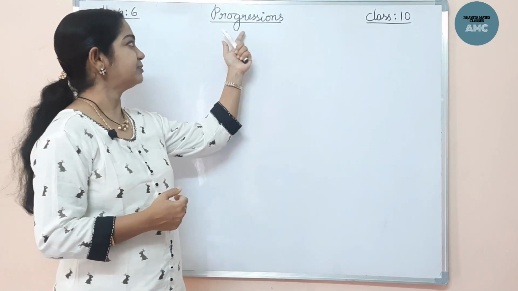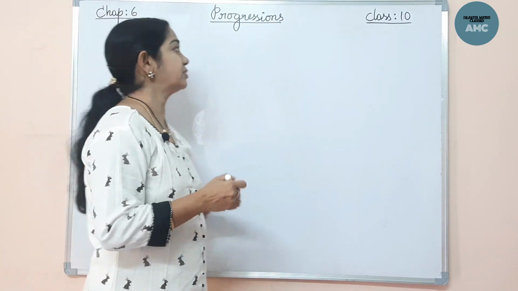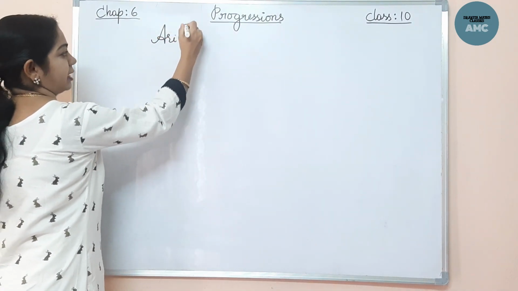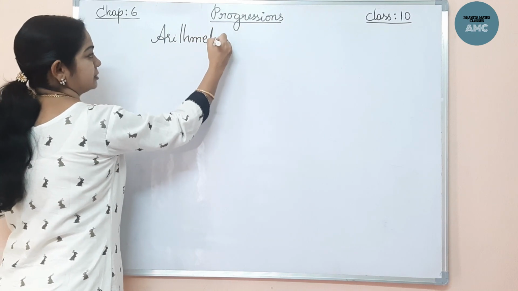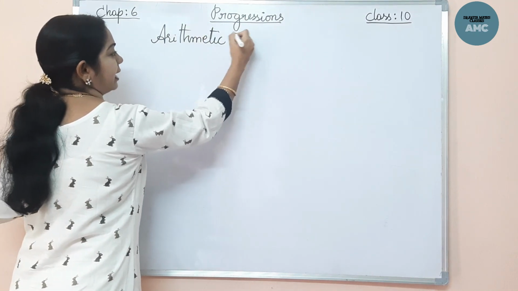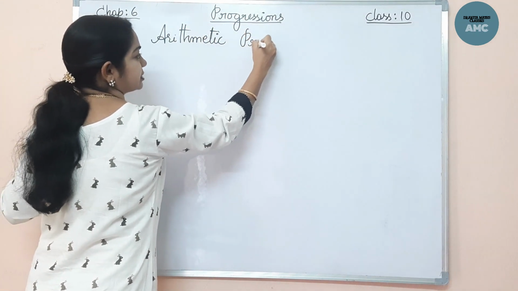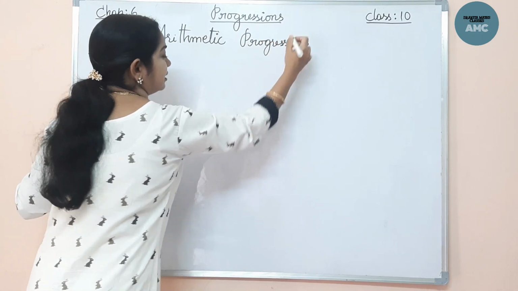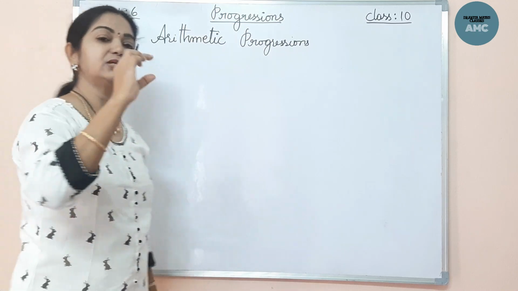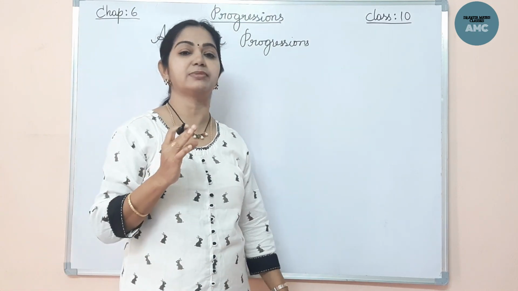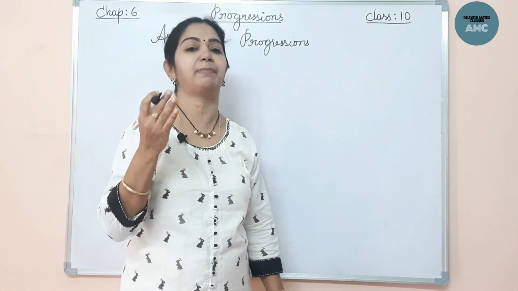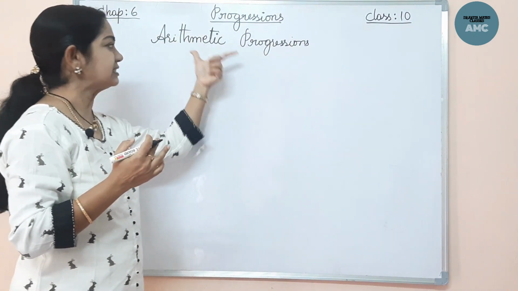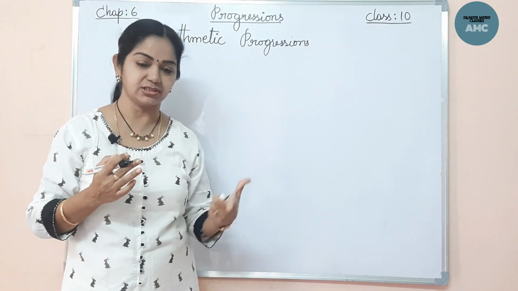Now, the types of progressions are arithmetic progression, geometric progression and harmonic progression. So what I told, progressions are a list of numbers, a series of numbers or a sequence of numbers following a specified pattern.